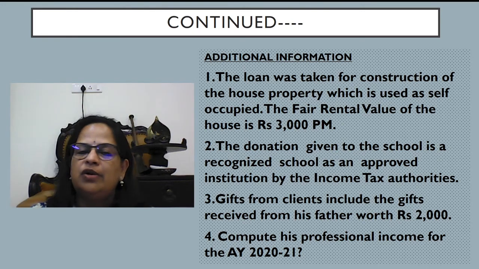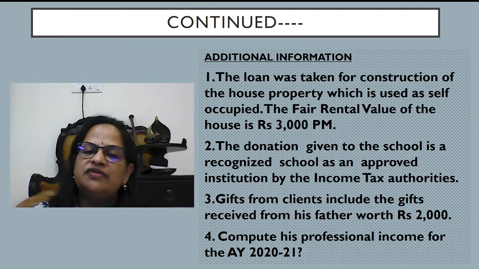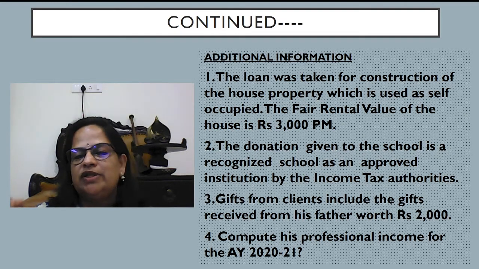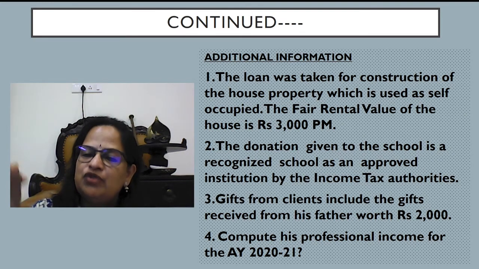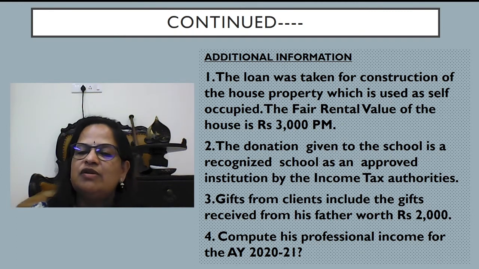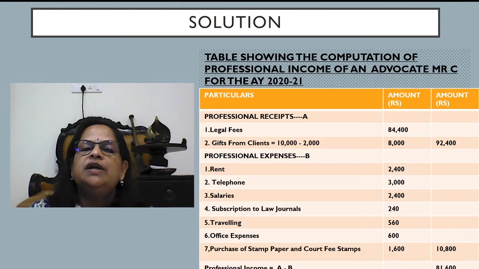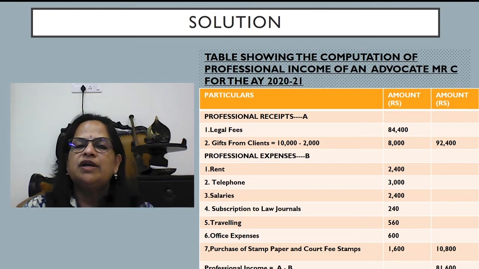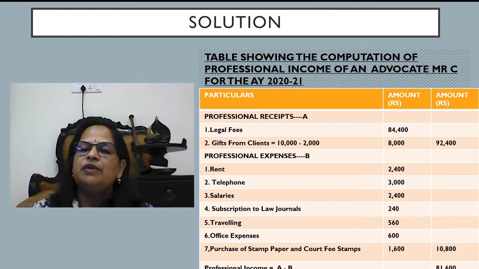Donations are not allowed. Gifts from clients include gifts received from his father worth 2,000. So gift value, you have to reduce 2,000 rupees which he received from his father. Only from the clients we can include in the statement. Compute his professional income for the assessment year 2021. Now, solution. Table showing the computation of professional income of an advocate, Mr. C, for the assessment year 2021.